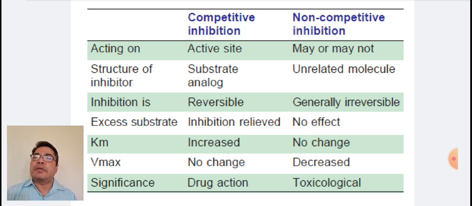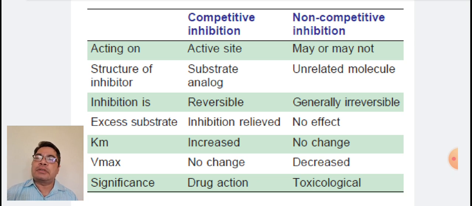Inhibition is reversible in case of competitive inhibition, but it is generally irreversible in case of non-competitive inhibition. With excess substrate, inhibition is relieved in case of competitive inhibition, but there is no effect in case of non-competitive inhibition.